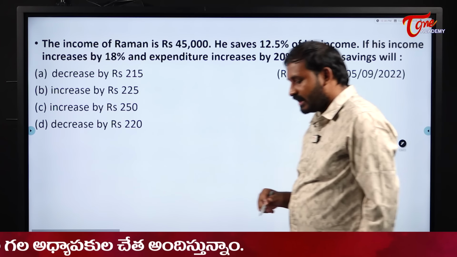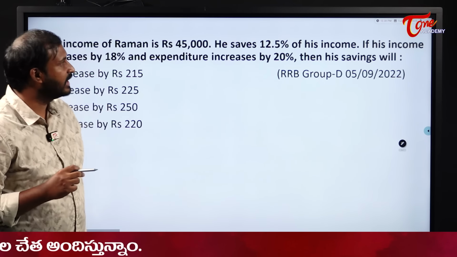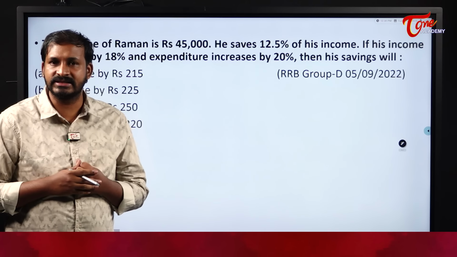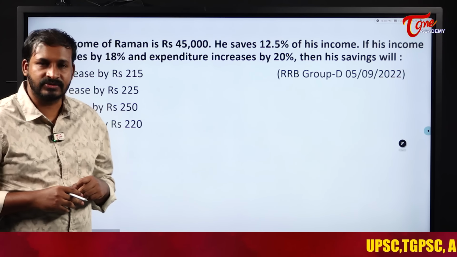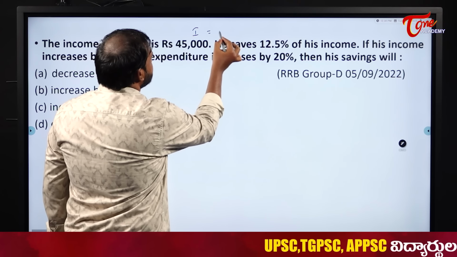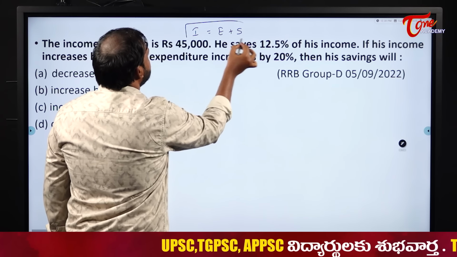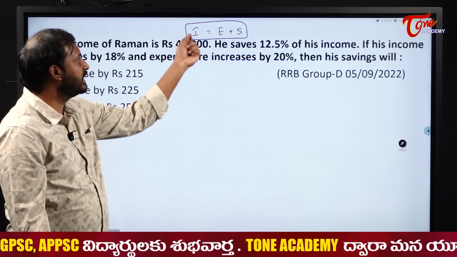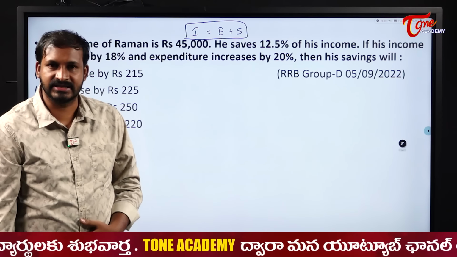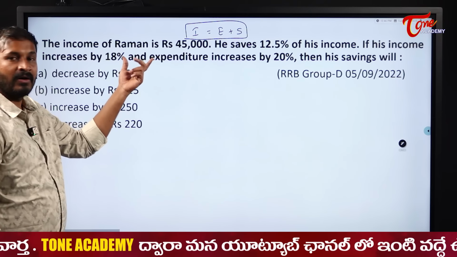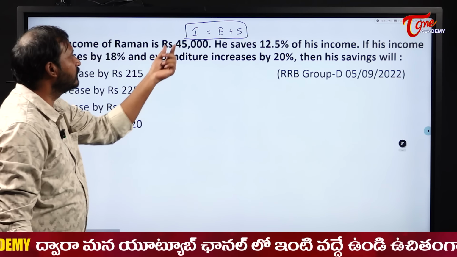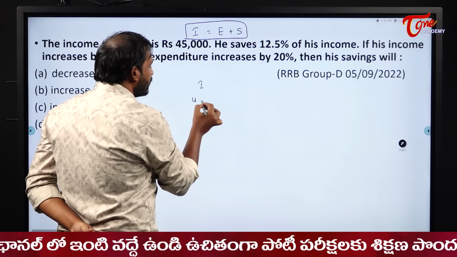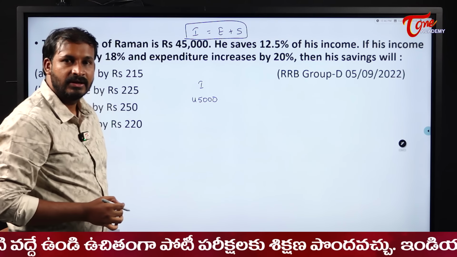Now the next questions are based on incomes, students. Incomes. We all know the relation between income, savings and expenditure. What is the relation between these three concepts, students? Income is equal to expenditure plus savings, right? So this is the relation between the three areas: income, expenditure and savings. Okay, now see here, the income of Raman is 45,000. We know that income is equal to expenditure plus savings. So his income is 45,000.